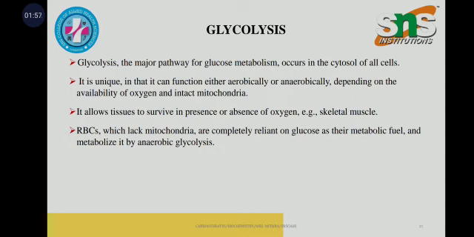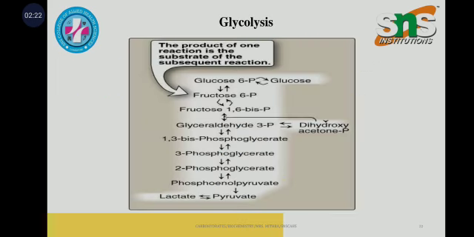It is unique and functions both aerobically and anaerobically depending on the availability of oxygen. It allows tissues to survive in the presence or absence of oxygen, and RBCs, which lack mitochondria, are completely reliant on glucose as their metabolic fuel and metabolize it by anaerobic glycolysis.